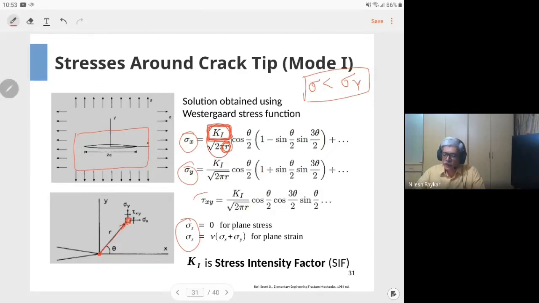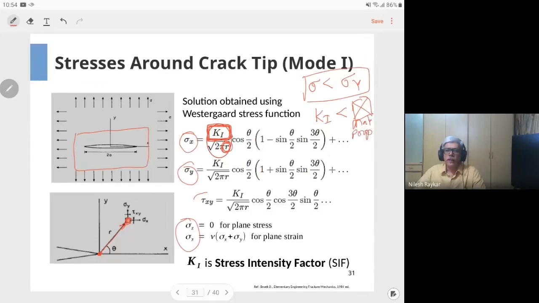So just like the equation sigma less than sigma y that we have written, in fracture mechanics the governing equation is given as K, that is the stress intensity factor, should be less than a material property which we call fracture toughness. That we will define later on.